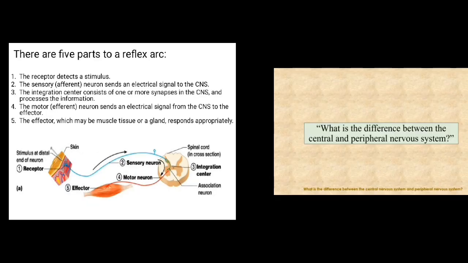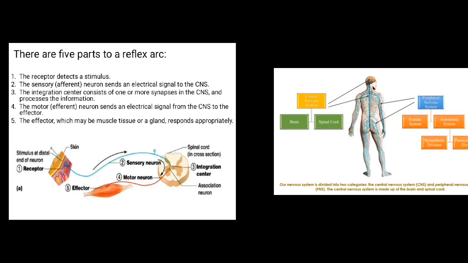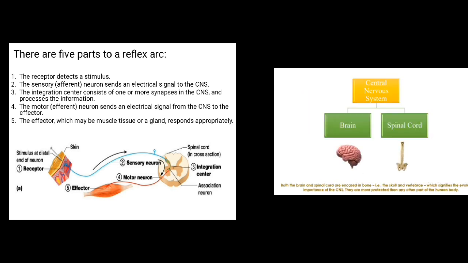There are 5 parts of a reflex arc: the receptor that detects a stimulus, the afferent neuron that sends an electrical signal to the CNS, the integration center that consists of one or more synapses in the CNS and processes the information. The other one is the motor neuron that sends an electric signal from the CNS to the effector. And the last one is the effector, which may be muscle tissue or a gland that responds appropriately.